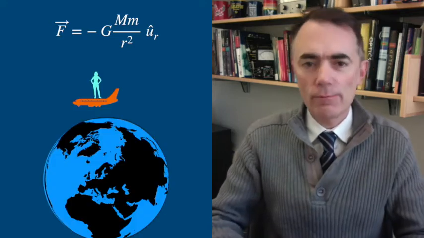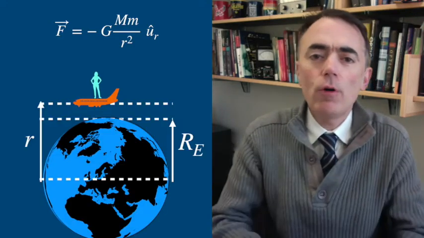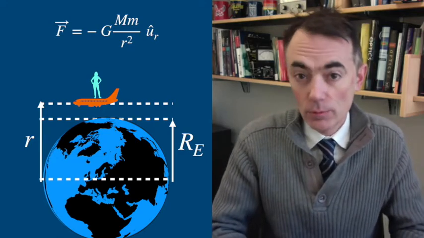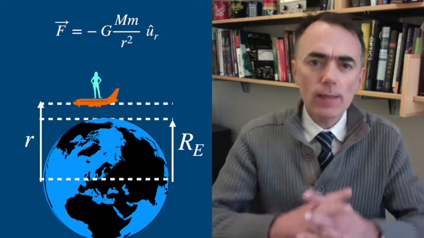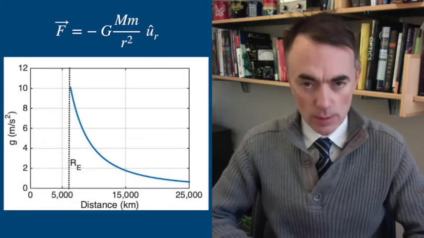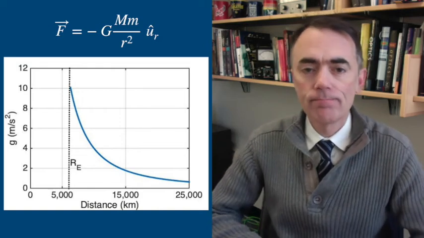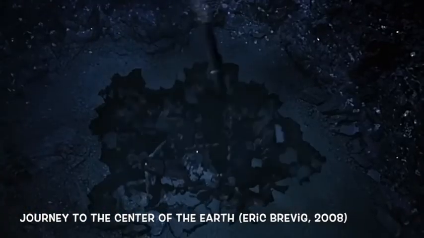Your weight in a flying airplane will be slightly smaller due to being farther from the center of the Earth than when you are on the surface of the Earth. The acceleration of gravity outside the Earth decreases as 1 over the distance squared. What happens, though, if we go on a journey to the center of the Earth? It's actually thicker than I thought.